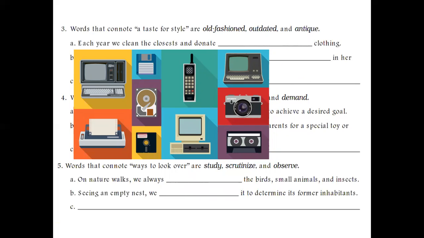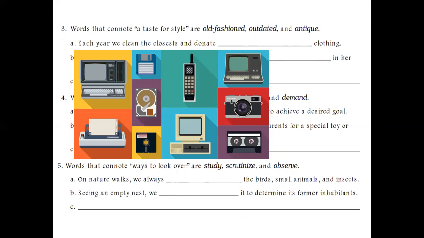So, for example, look at this picture. All these items you can see in the picture are no longer in use. We had earlier these kinds of cameras. We had floppy disk memories. We had cordless huge phones. We had typewriters. We had cassettes, and these are floppy disks and CDs. CDs are still in use. Sorry, this is not.